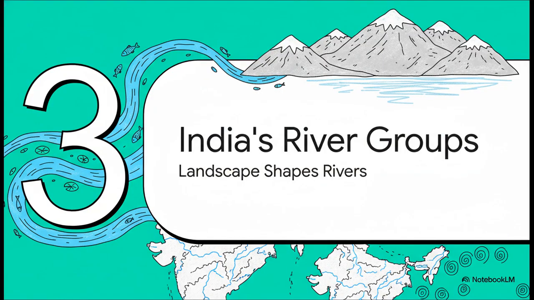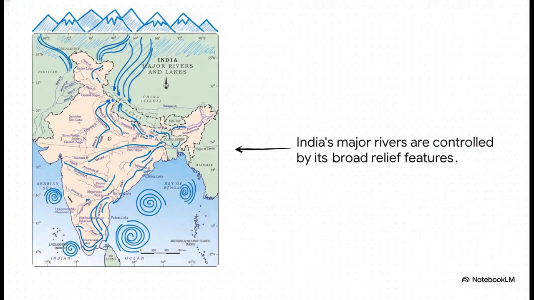Now that we understand these basic concepts, let's look at India. The drainage systems in our country are controlled by its major physical features, like the Great Mountains in the north and the plateau in the south. Just take a look at this map. You can see so many rivers all across the country. But if you look closely, you will see a pattern.